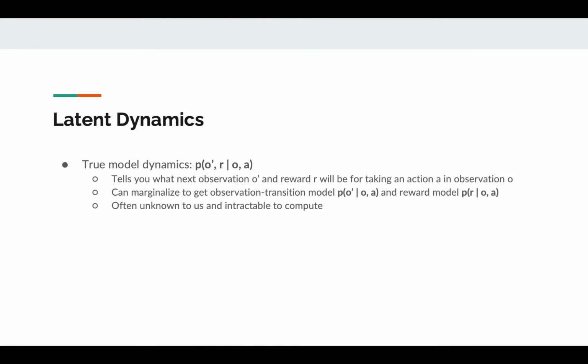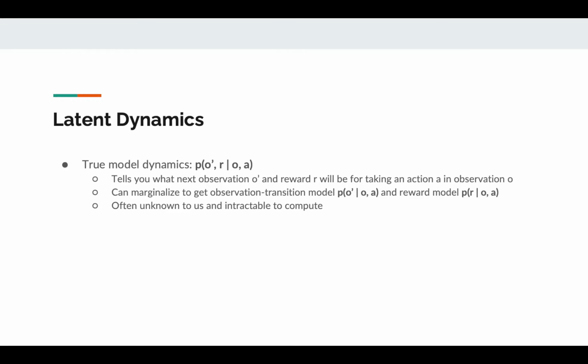Dreamer learns the latent dynamics of the world. To understand what this means, we should first understand what we mean by the true model dynamics. But first, a quick note on notation. We are working in a partially observable MDP setting, so in the following definition, I've decided to use observations O to emphasize that we are not working with the true underlying state. So we can define the true model dynamics as the joint probability distribution of the next observation, O prime, and the reward R, given the current observation and action. One thing to note is that we can marginalize this joint distribution to get two other distributions, the observation transition model and the reward model.